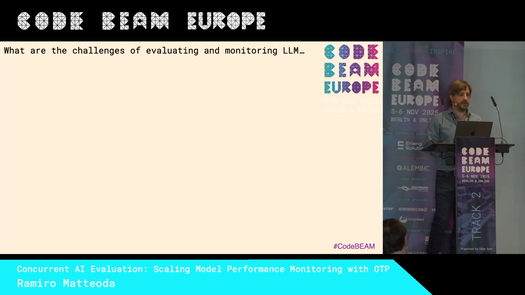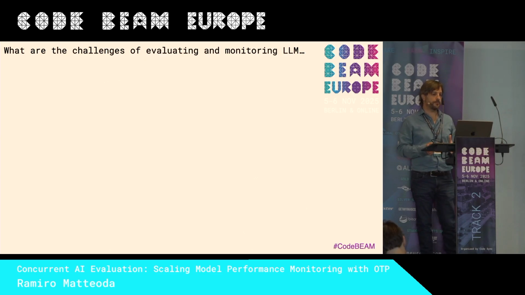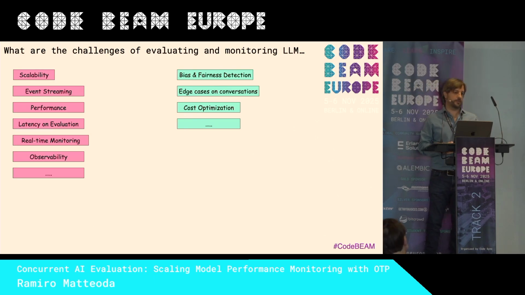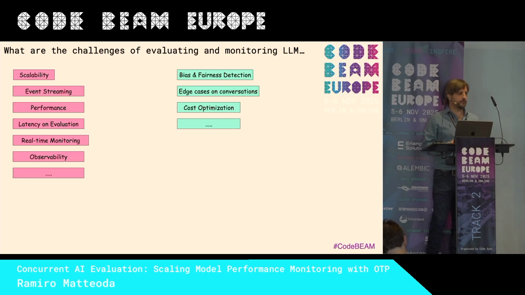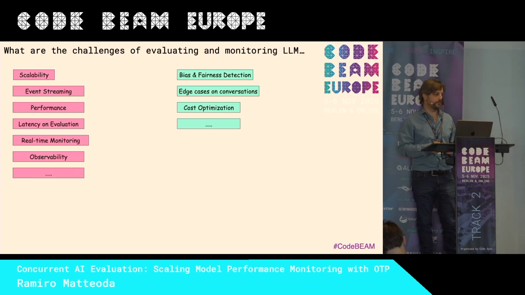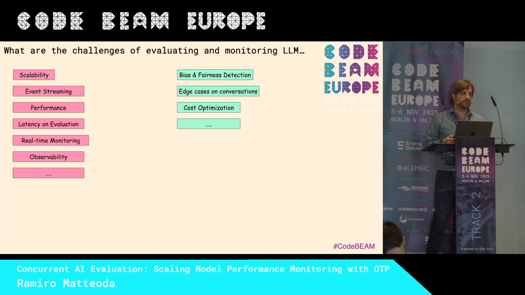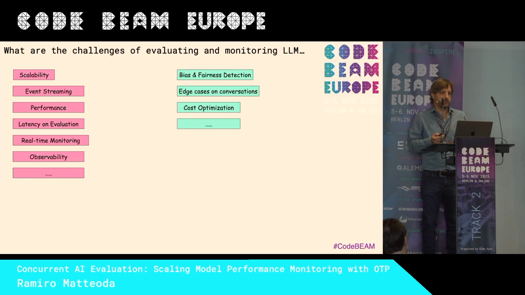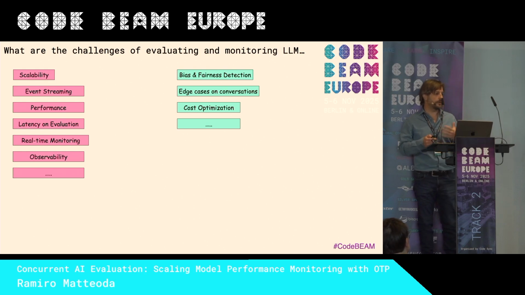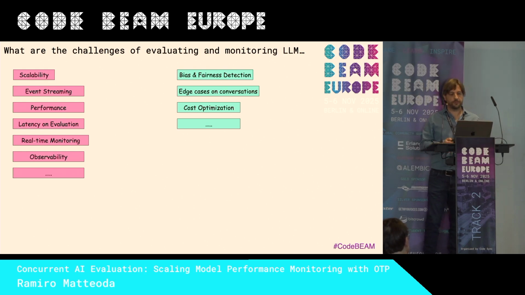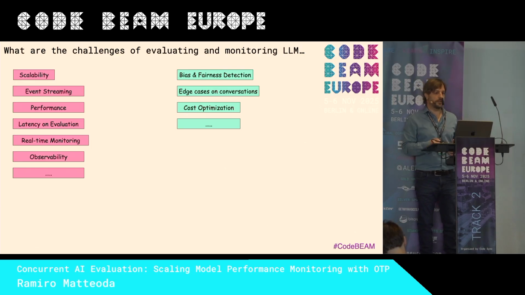So what are the challenges in the evaluation and monitoring of the LLM? Scalability, we need real time, we need to observe, we need to detect bias, which is very hard to detect, and also hallucination in some cases. And edge cases that cannot be tested because it's a user conversation. You cannot test everything the user is asking or providing to the LLM. And if you are using an LLM to judge the chat, you are increasing your cost. So we will see how we can mitigate these types of challenges using the concurrency of the BEAM.